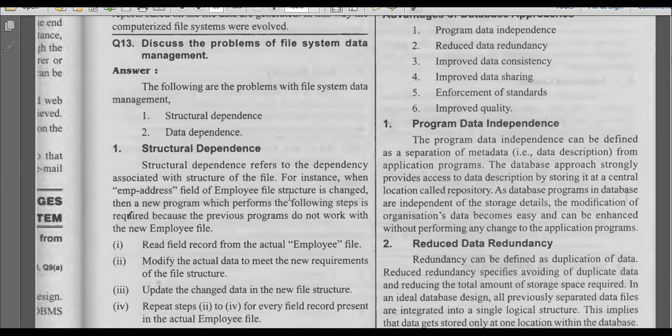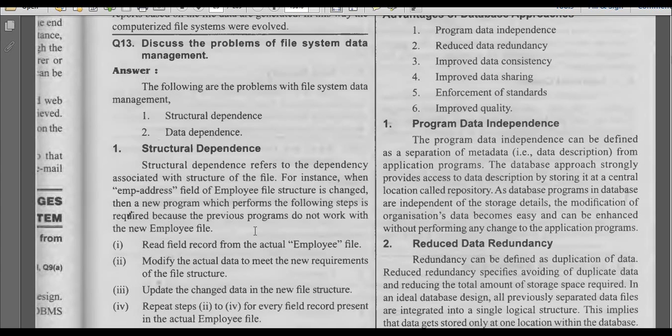For instance, when the employee address field of the employee file structure is changed, then a new program which performs the following steps is required because the previous program doesn't work with the new employee file. The thing is, in the previous employee file we don't have that employee address field, but in the new file we will have that field.